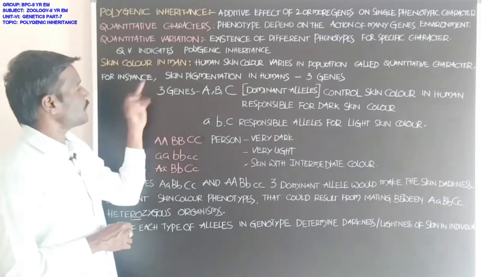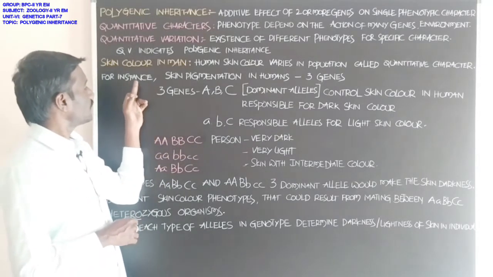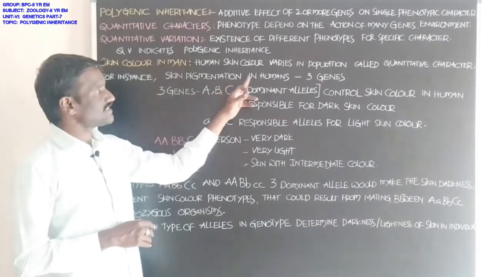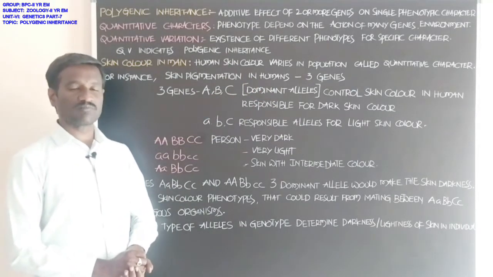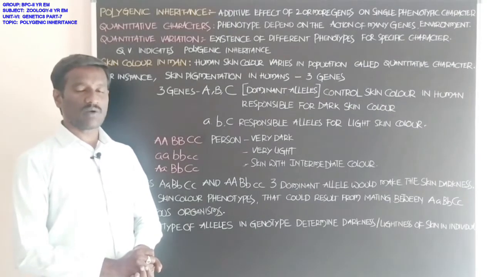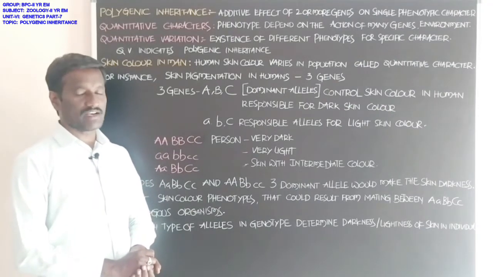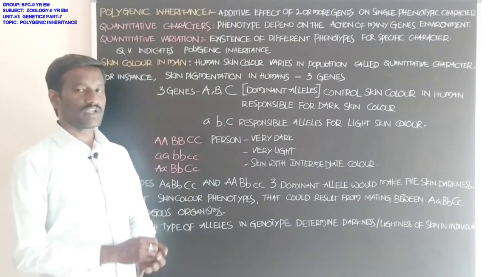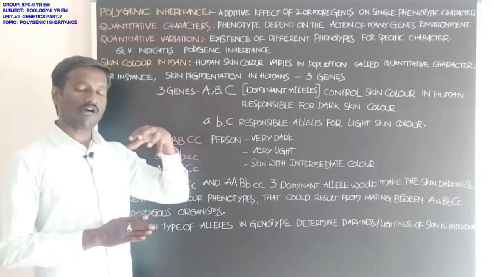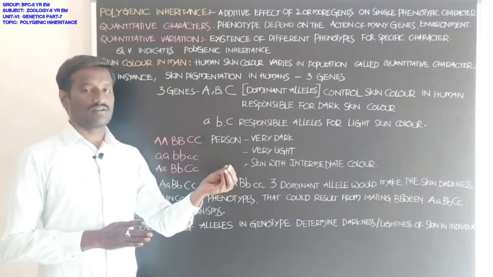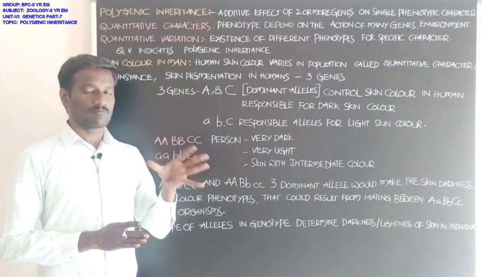Students, if you observe skin pigmentation in humans, it is due to the deposition of melanin, the pigment. Okay, skin pigmentation is caused by the pigment melanin in the skin.